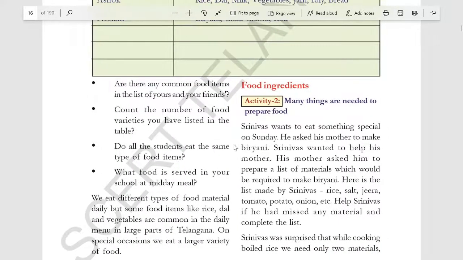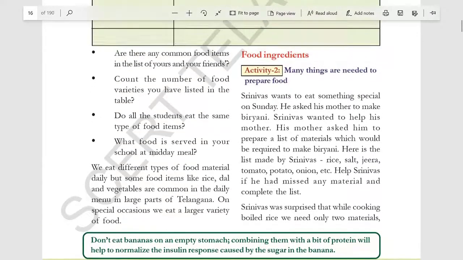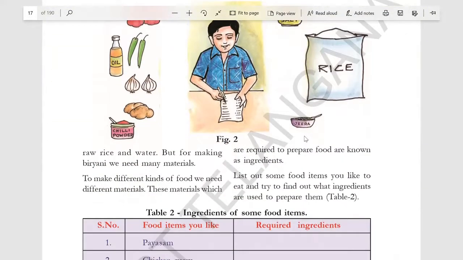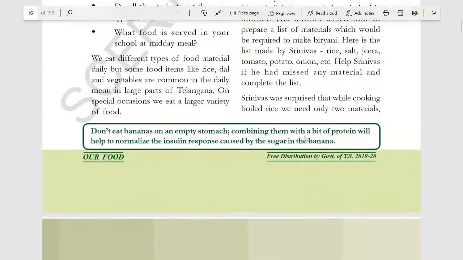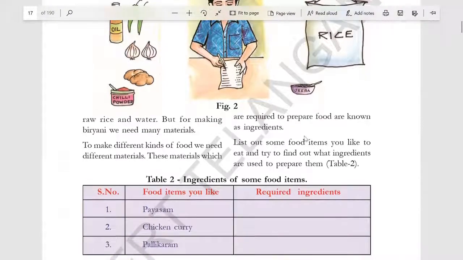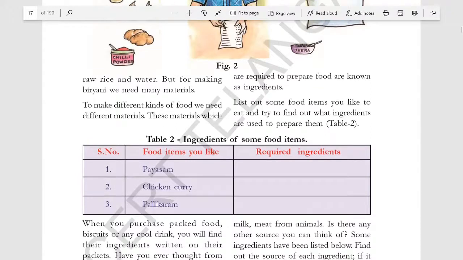And about activity 2, that is food ingredients. This activity 2 tells about the ingredients in making a food. For making a food, we can't make it only with rice or only with milk. So we need a variety of ingredients for making a particular tasty food item. Like here they have written, for paisam, what we all need. Ask your mother and write down all the ingredients she used in making a paisam.